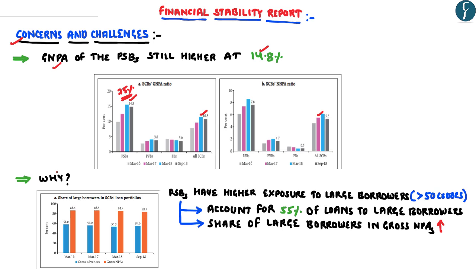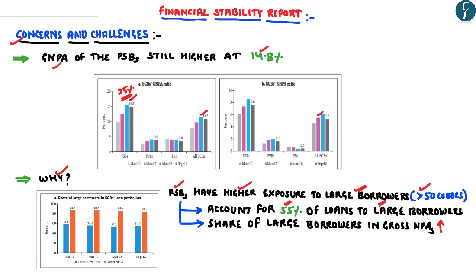The higher NPAs of the public sector banks can be attributed to the fact that the public sector banks have a higher exposure to the large borrowers. Now, according to the RBI, large borrowers are those entities that have cumulatively borrowed loans of more than 50 crores. If one looks at the public sector banks in India, they account for almost 55% of the loans given to the large borrowers.